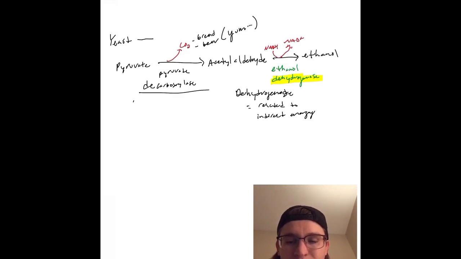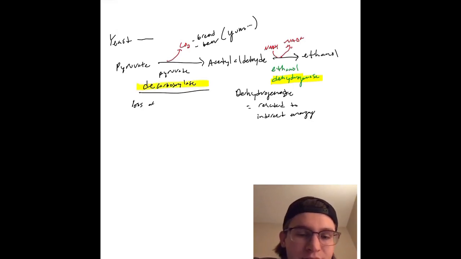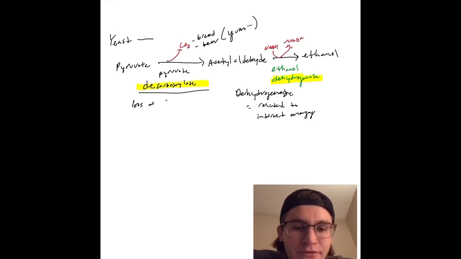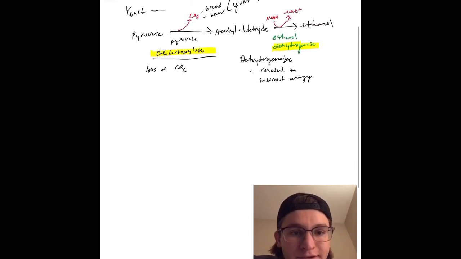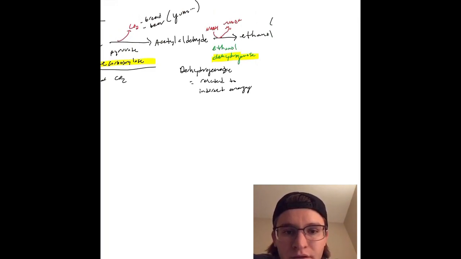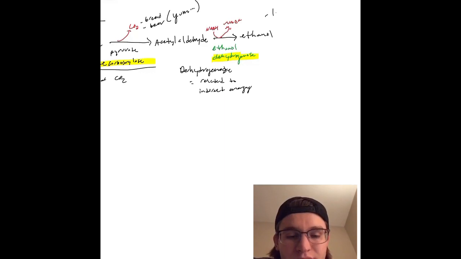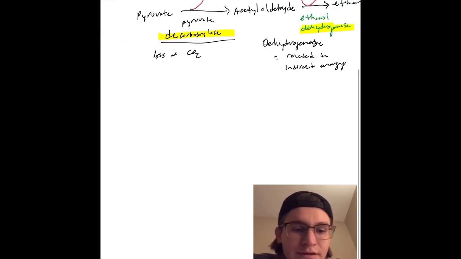Okay, yeah, so that's decarboxylase, which I drew for you guys. That signals an enzyme name for losing carbon dioxide, and sometimes carbon dioxide is given off with dehydrogenase as well. Cool. And ethanol, as we know, is the creation of liquors. So this is the creation of liquor. We use yeast. Not the exact process, but nonetheless.